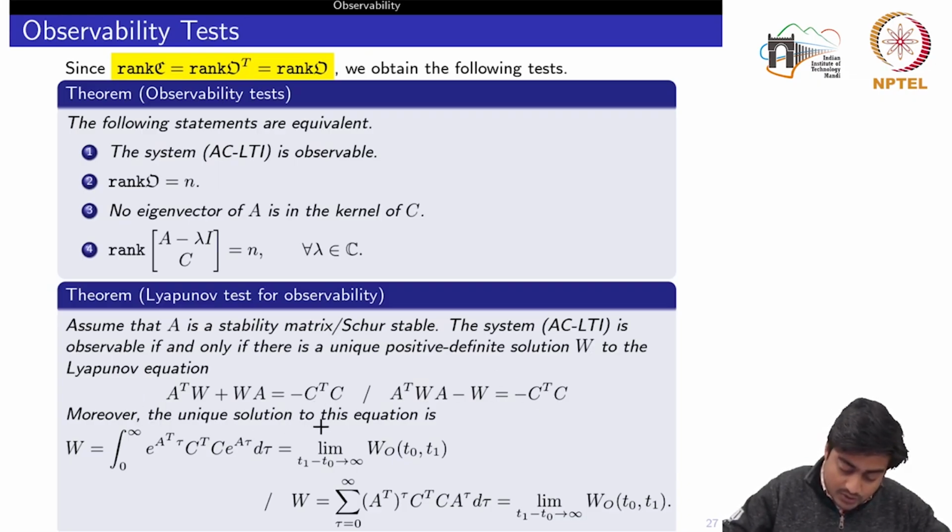Moreover, the unique solution to this equation is given by this. We saw the detailed proof of these results during the controllability week. So the duality between controllability and observability, particularly for LTI systems, remains the same, and the proof remains the same as what we saw earlier.